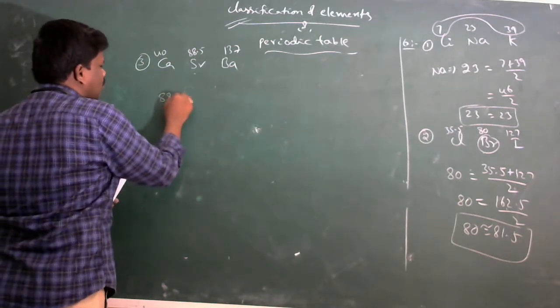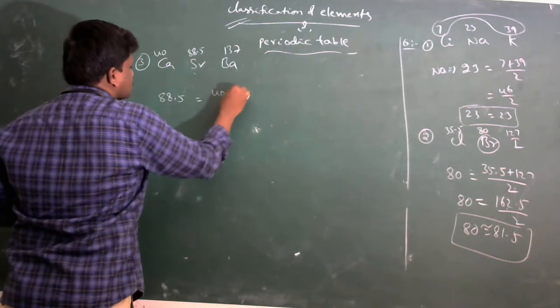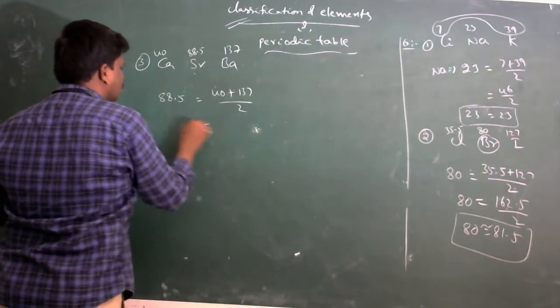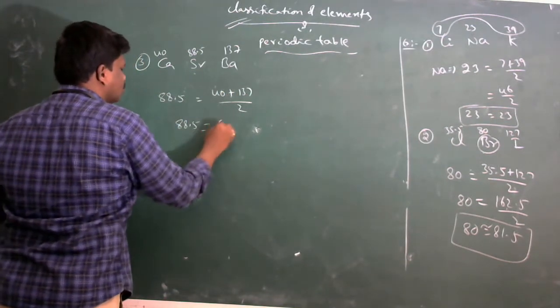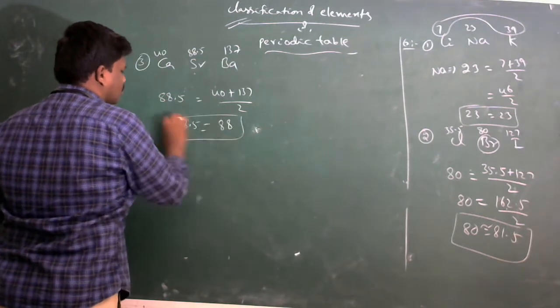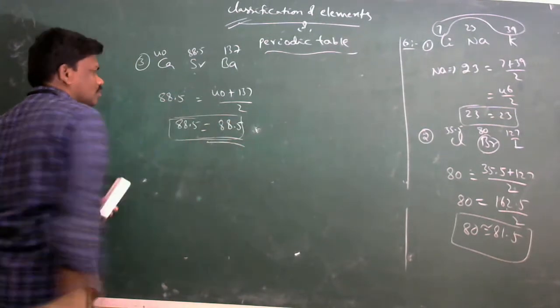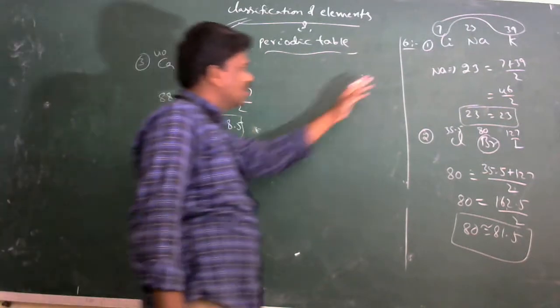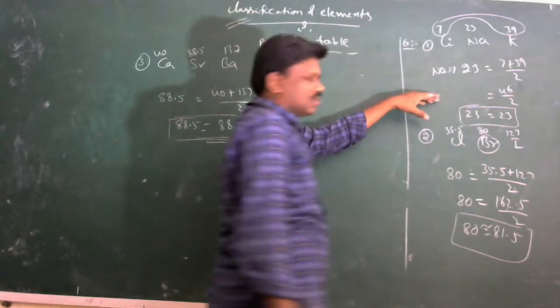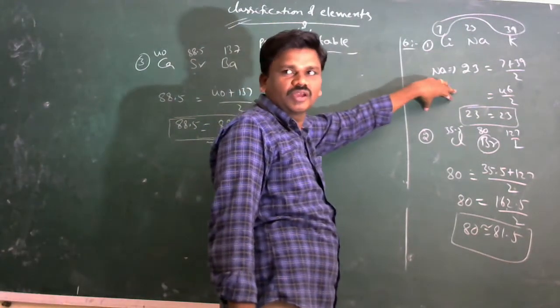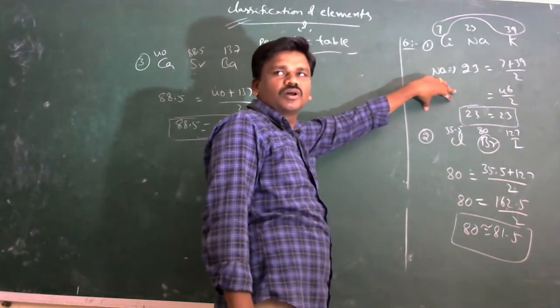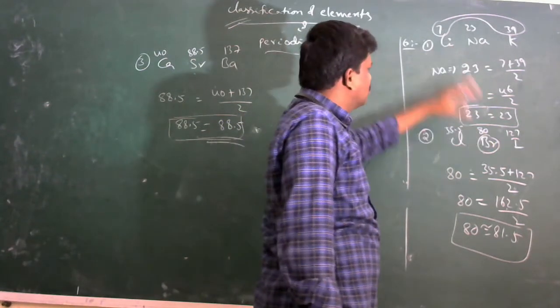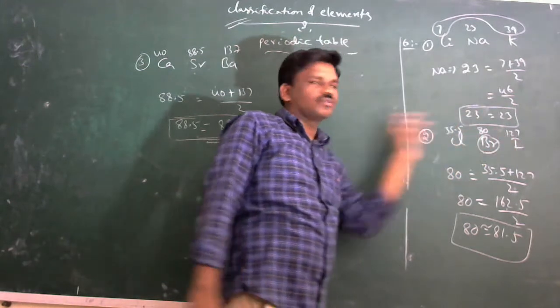Then 88.5 equals (40 plus 137) by 2, which is 88.5. These three examples are for Dobereiner's law of triads. Triads means it involves three elements. The atomic weight of the middle element is equal to the arithmetic mean of the other two elements.